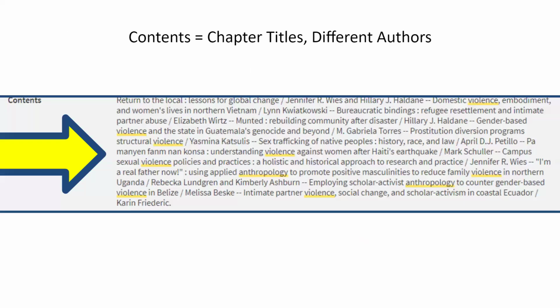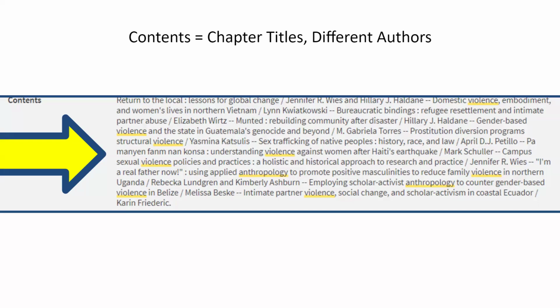So remember I was talking about how book chapters are often written by different authors. So here is a list of all of the book chapters. It says contents over on the left. While it might look like this unfriendly block of text, it's easier to manage than having a long list, because then you might be scrolling forever on this page. So it comes in this block of text with slashes in between.